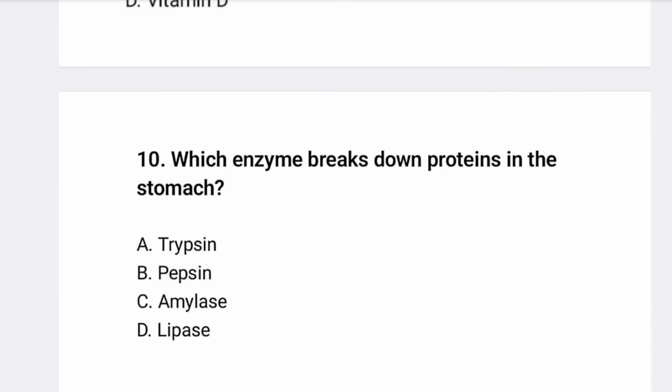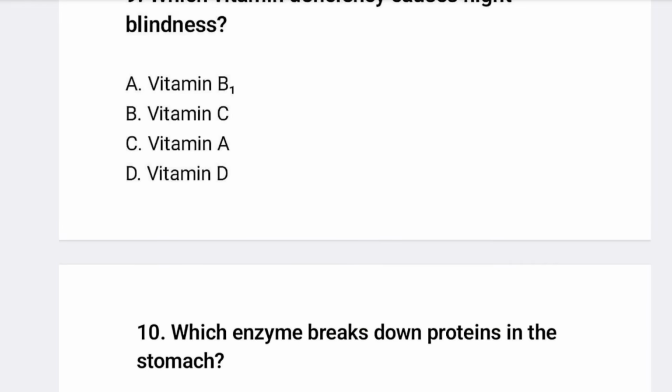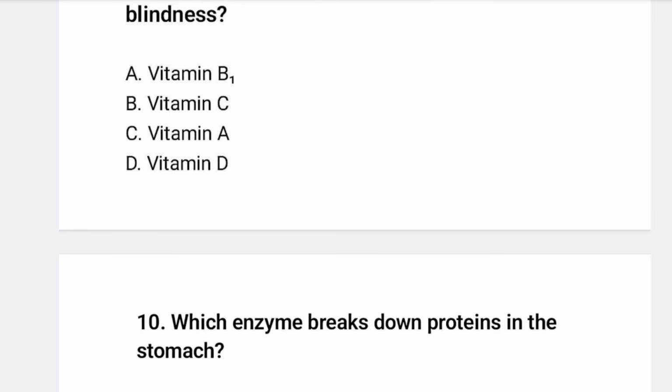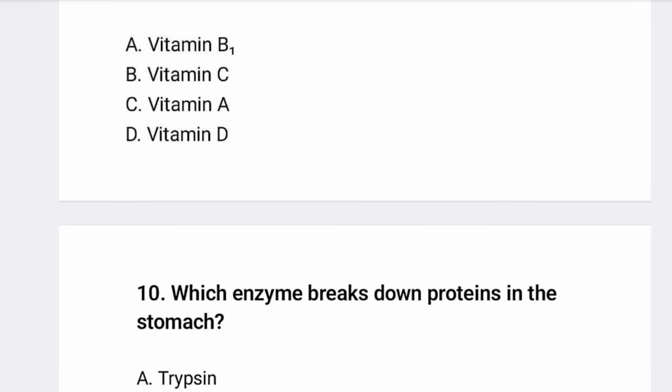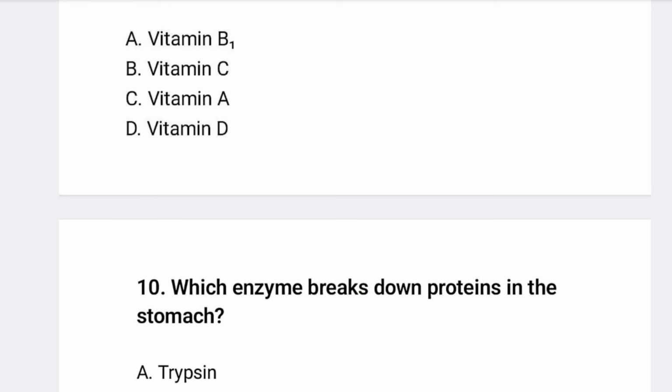So vitamin B1 is a water soluble vitamin, not fat soluble, but vitamin A is fat soluble. B1 and C both are water soluble vitamins, and vitamin A and vitamin D both are fat soluble vitamins.